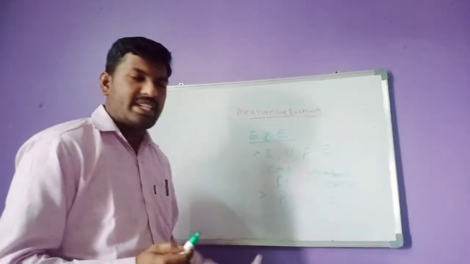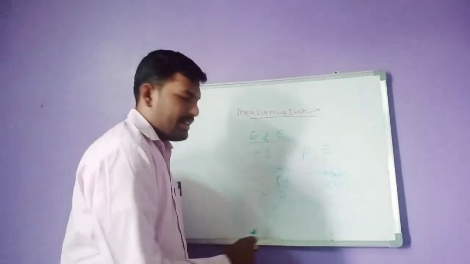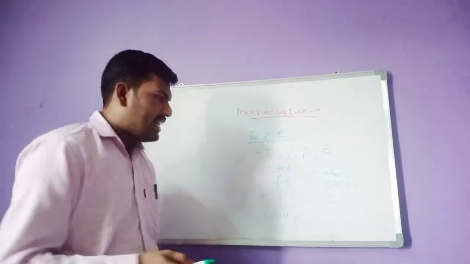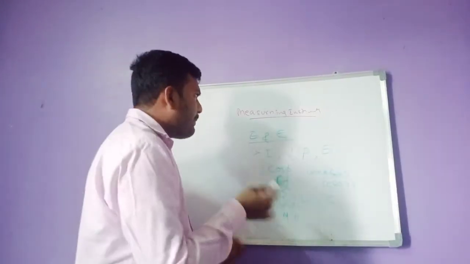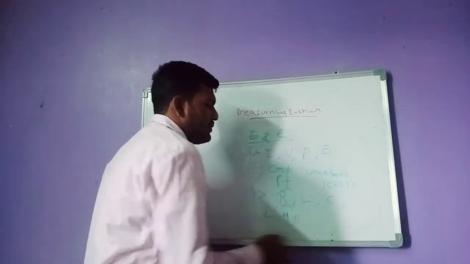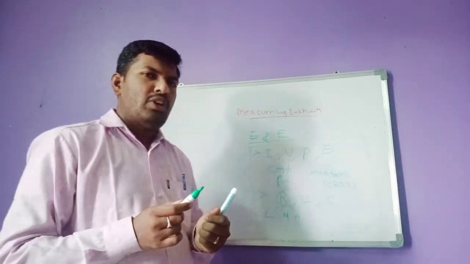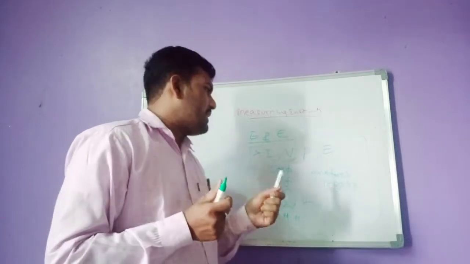Resistance, inductance, capacitance. Again in resistance, there is low resistance, medium resistance, high resistance, like that different ways. And to measure the resistance, we have different methods. What are the methods to measure this resistance? We will measure all these things by using the electrical and electronic instruments. So some instruments are being used, and those instruments will measure.